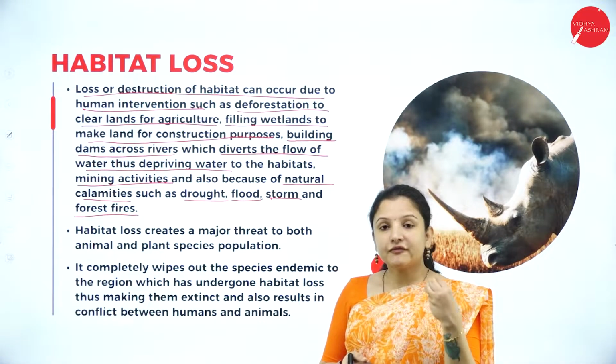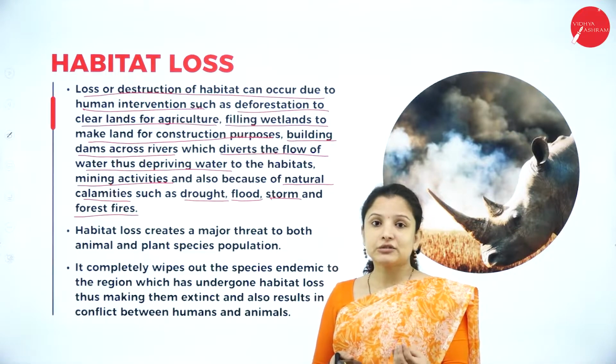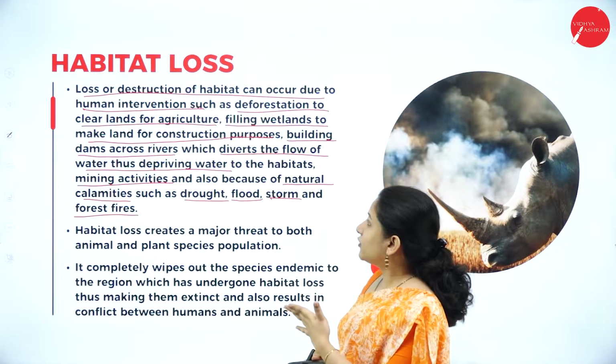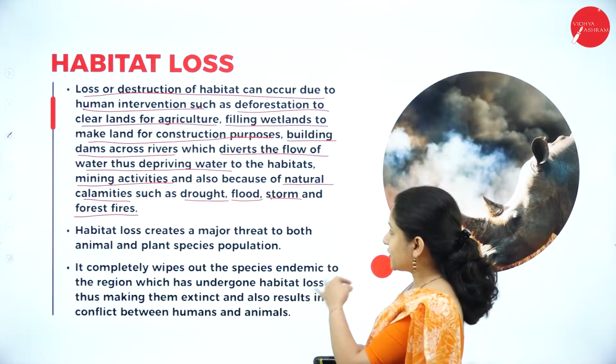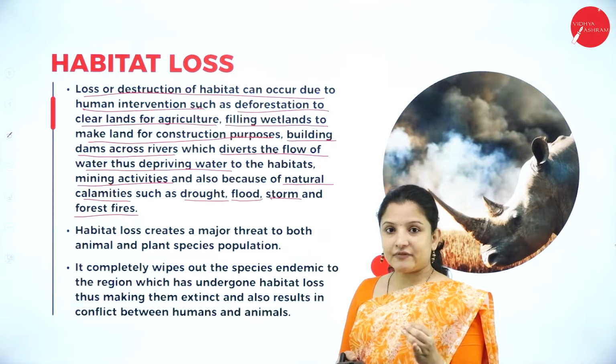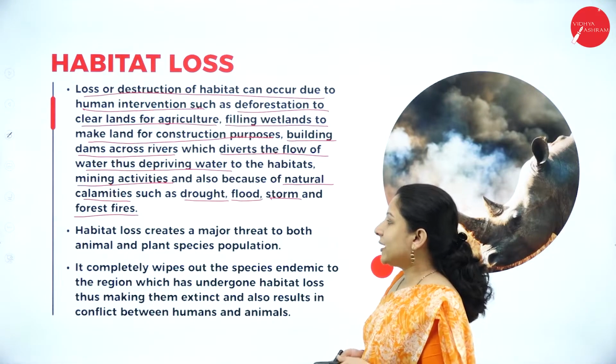So because of human intervention, how does threat occur to the biodiversity? It is because of deforestation, filling of wetlands, construction of dams, mining activities, and so on. Next, habitat loss.